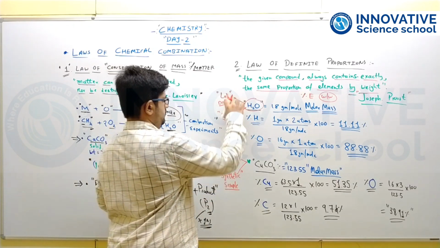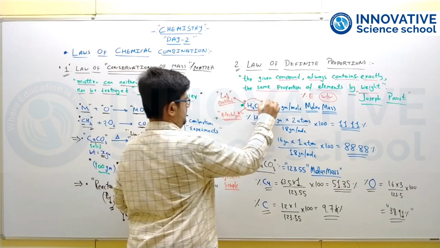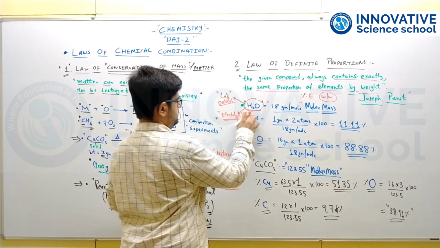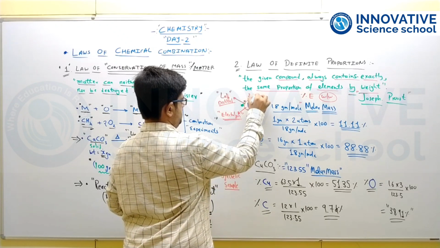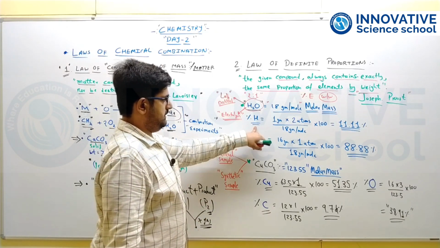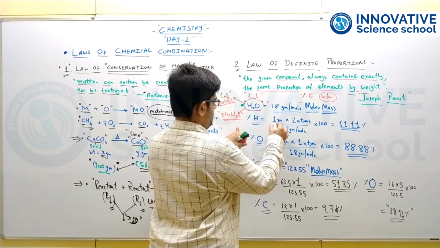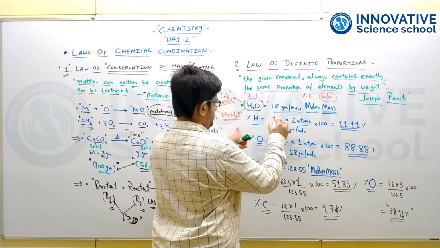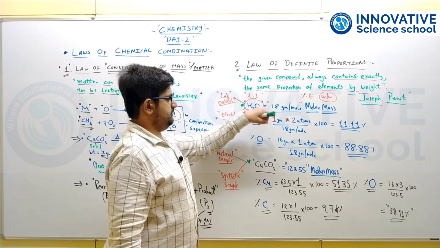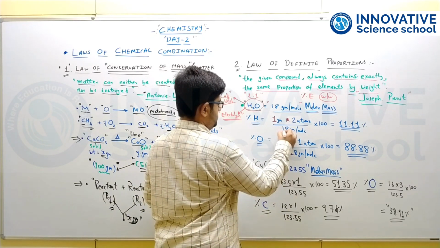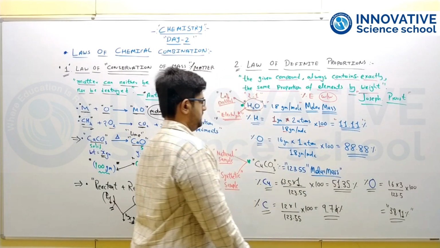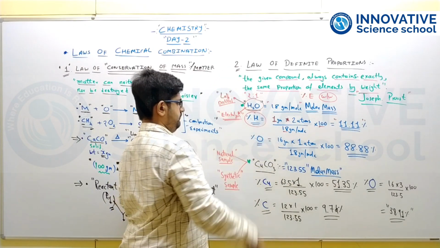So now both the waters obtained would have similar molecular mass, that would be 18 grams per mole, and even the amount of hydrogen atoms, you can see the two atoms of hydrogen are bonded with one atom of oxygen. So the percentage of hydrogen can be calculated as the individual mass of hydrogen, it is 1 gram, multiplied by the number of atoms, that is 2 atoms of hydrogen present in water, divided by total mass, that is 18, multiplied by 100 gives 11.11%, that is the percentage of hydrogen in water.